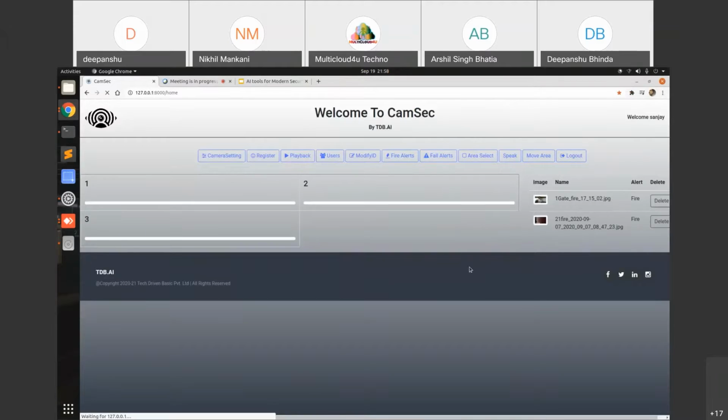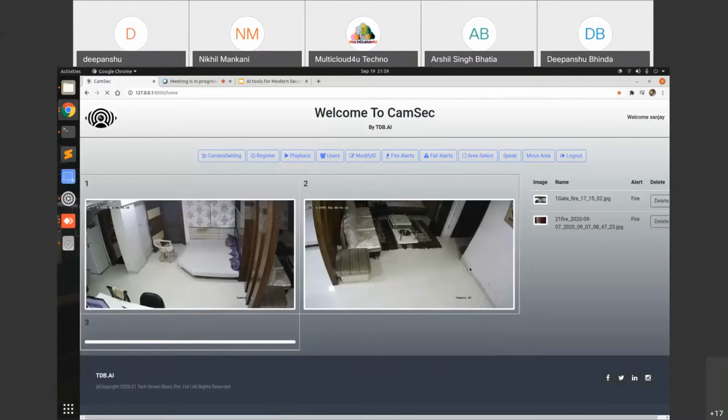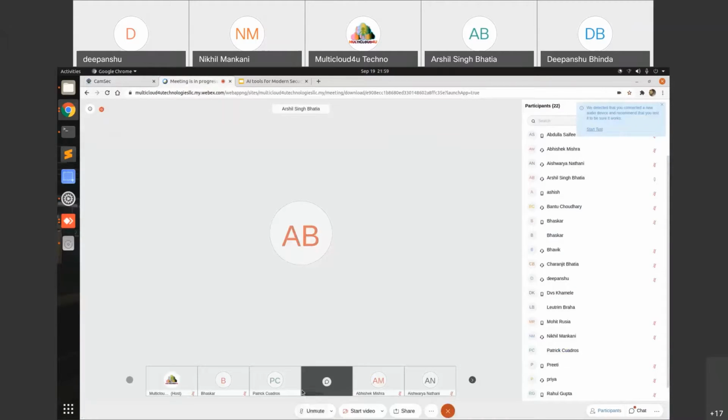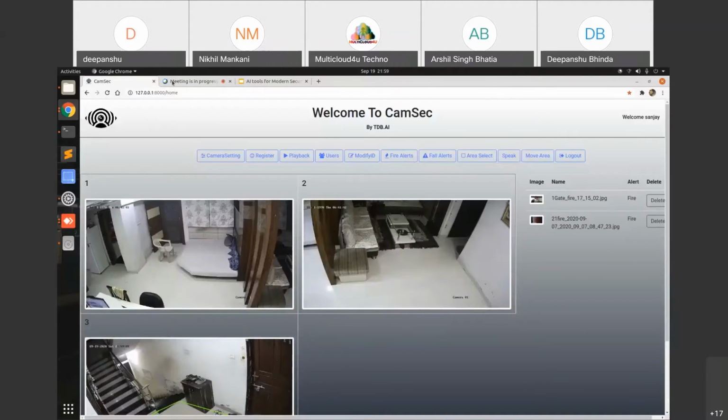Welcome to CamSec, a smart security solution provided by TDB.ai, a computer vision domain-based organization in Indore. As you can see, this is the front-end page of our UI, and it is performing various kinds of functions.